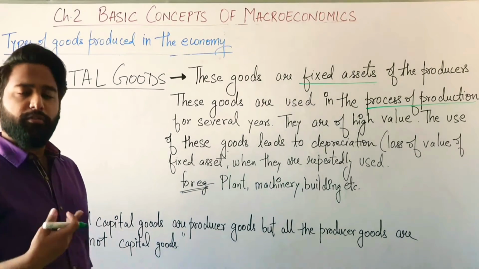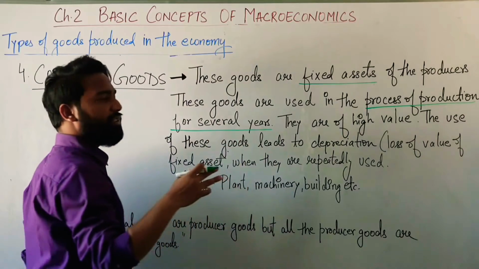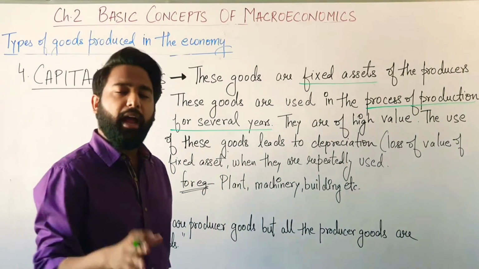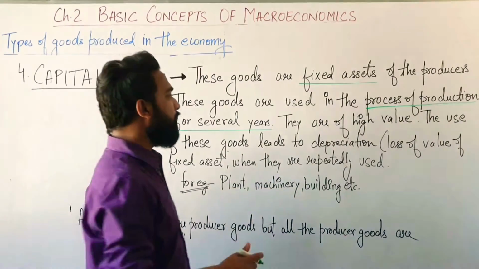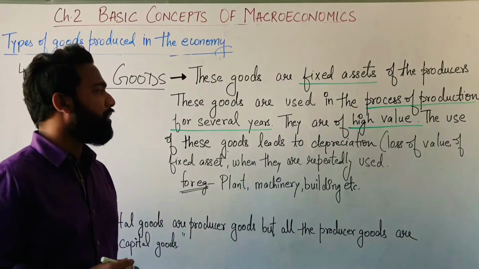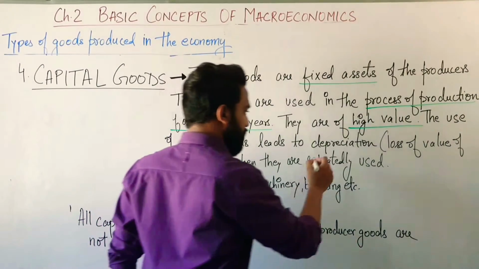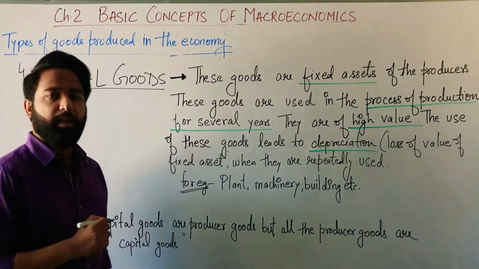So these goods are fixed assets for the producer, and these goods are used in the process of production. Not for 1 year, not for 2 years, but for many years, for several years. Understood? And they are of very high value. The use of these goods leads to depreciation. In accountancy, you must have learned about depreciation.